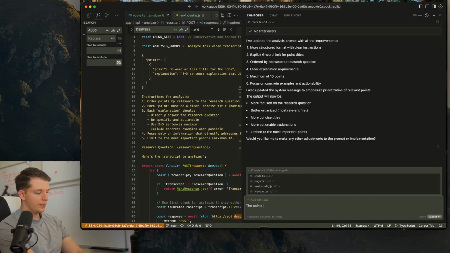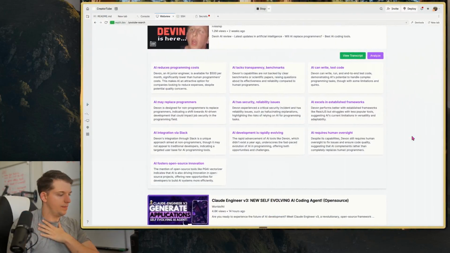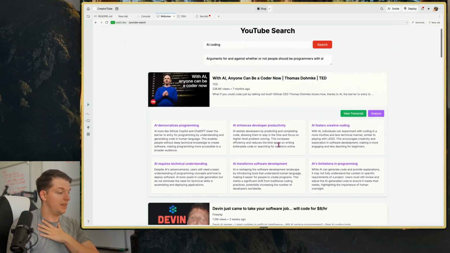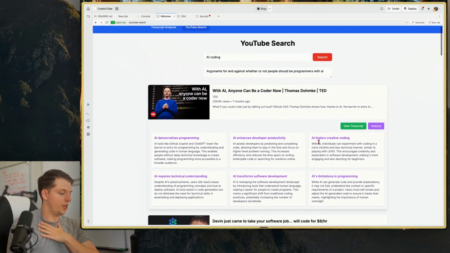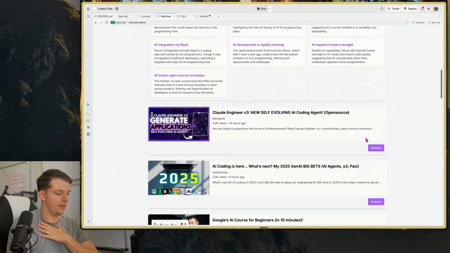The points do not have titles. They still say point 1, etc. All right, let's see. Oh, shit. It immediately fixed it. So it was generating them. It just wasn't updating on the front end, and this immediately switched it.